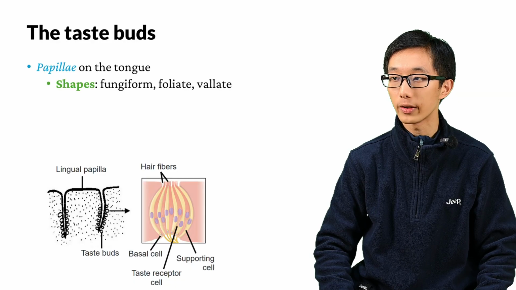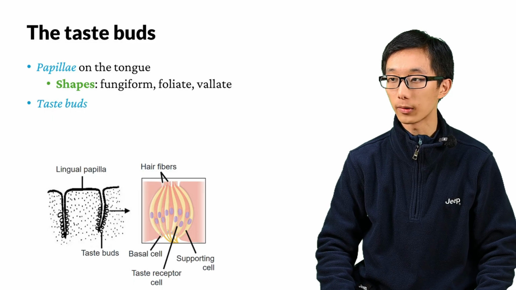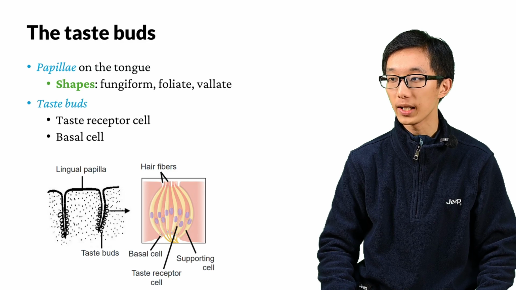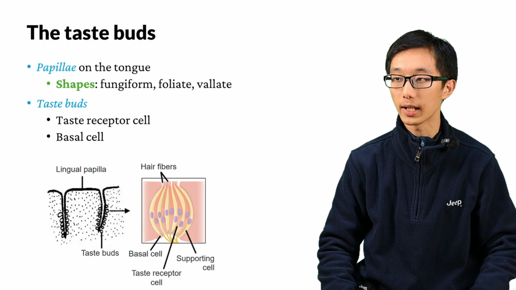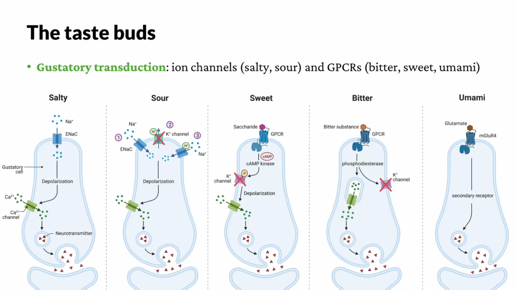The papilla may have different shapes: fungiform, foliate, vallate, etc. The taste buds, as we have discussed, are inside these grooves around the papilla. They are mainly made of taste receptor cells and basal cells. There are also supporting cells. Taste receptor cells are the main cell type that helps with gustatory transduction. In the following sections, we will discuss how the 5 main tastes are transduced by the taste buds.